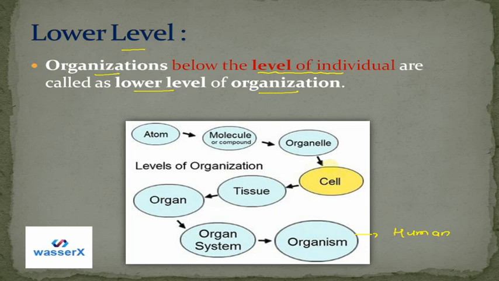But something is also there even below the cell. What is there? The cell is made up of cell organelles. Cell organelles are made up of molecules or compounds, and these molecules are made up of atoms. In a simple way, if I like chocolates, then as a whole, chocolate is a big thing. Now, chocolate is made up of cocoa powder, right? So this is the lower level of organization for chocolate because it is the previous step. So when we study the lower levels of organization, we study the levels which are below the individual, right? We just saw here.